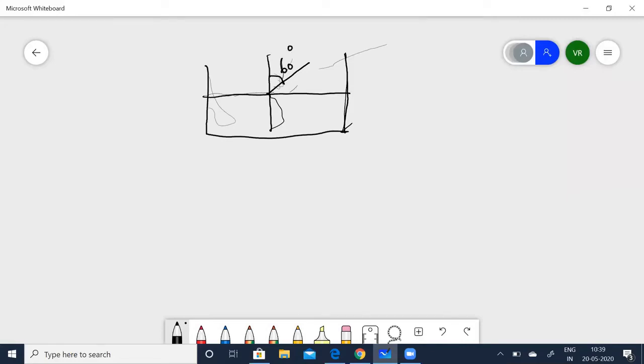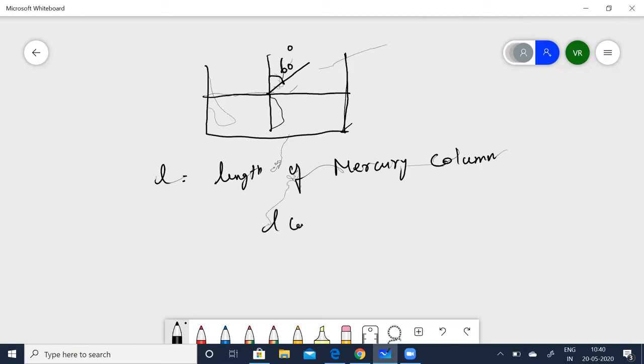Let us take L to be the length of the mercury column when it is tilted. Then you know that L cos 60 degrees will be equal to H. Let me complete this.